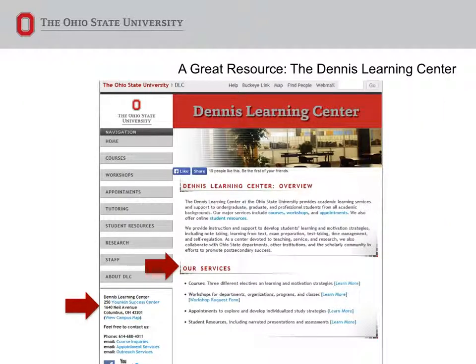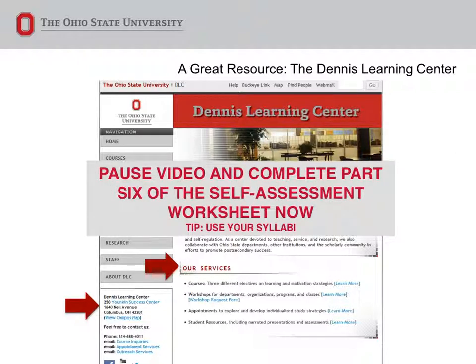A particularly valuable resource is the Dennis Learning Center, located in the Younkin Success Center. They provide courses, workshops, one-on-one appointments, and resources solely developed to help students become academically successful. We highly recommend that you learn more about and participate in some of the services they have to offer. The courses that are available cover topics such as time management and motivation. They are credit-bearing and count as electives for your program of study. Now take a moment to complete Part 6 of the Self-Assessment and Goal Planning Worksheet.